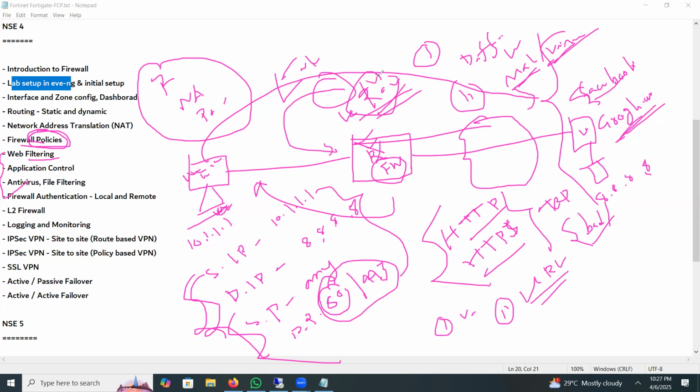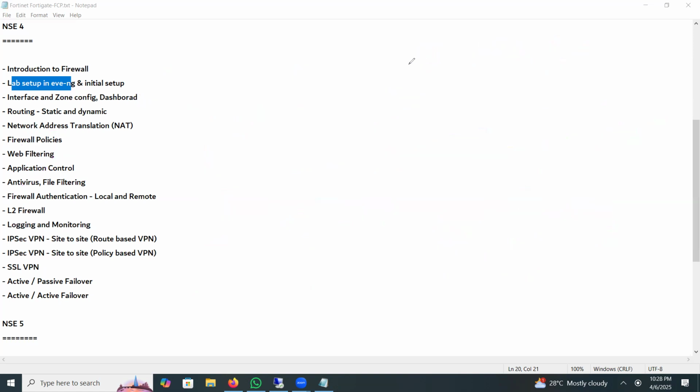A traditional firewall cannot control this, but on a next generation firewall we have the option to control URLs, and how to prevent virus or malware from the outside. This is the next generation firewall capability. Again, application control: we do not have application control on a traditional router or traditional ASA firewall, but a next generation firewall does. What is an application? Facebook is an application, also a URL, and Google is also an application.